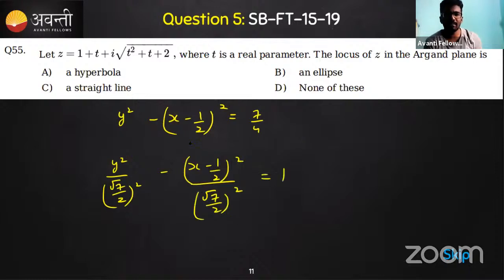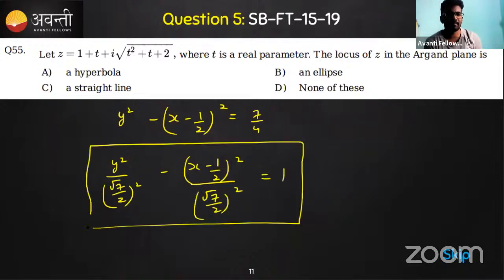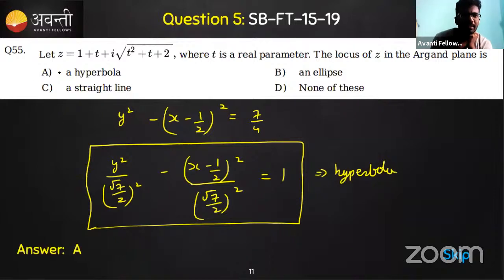So what is this equation? Hyperbola, right? So this is a hyperbola. It's in a vertical orientation, that's all. So it's a hyperbola only. So like this we can answer. So this is a hyperbola answer. So option A is the right one.